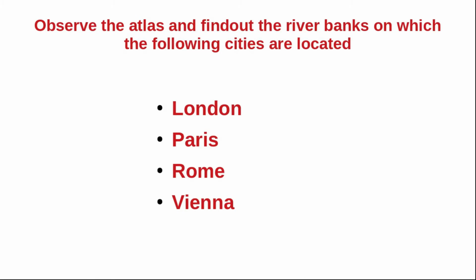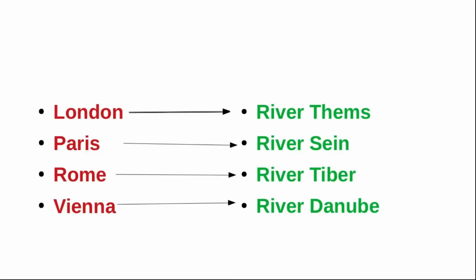Observe the atlas and find out the river banks on which the following cities are located: London, Paris, Rome, Vienna. The answer: London, River Thames; Paris, on the river Seine; Rome, River Tiber; Vienna, River Danube.